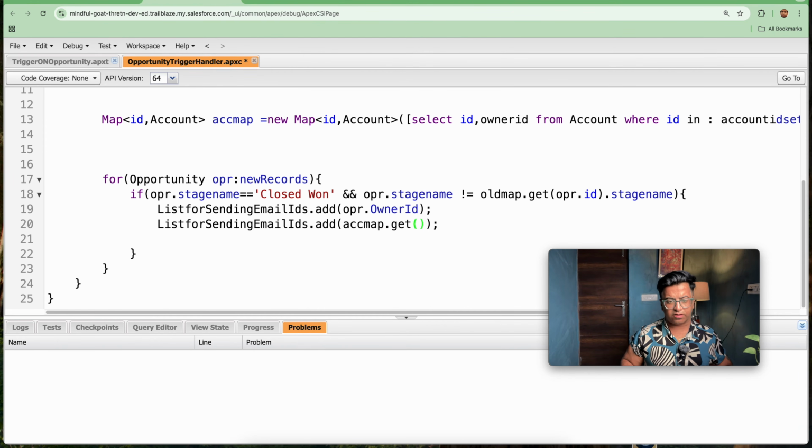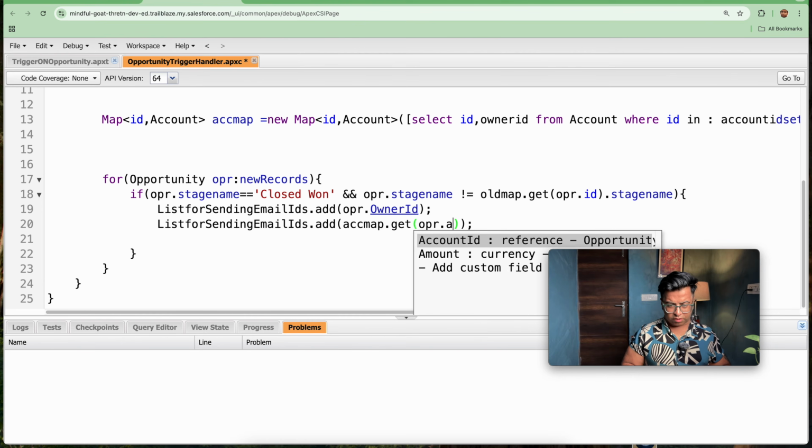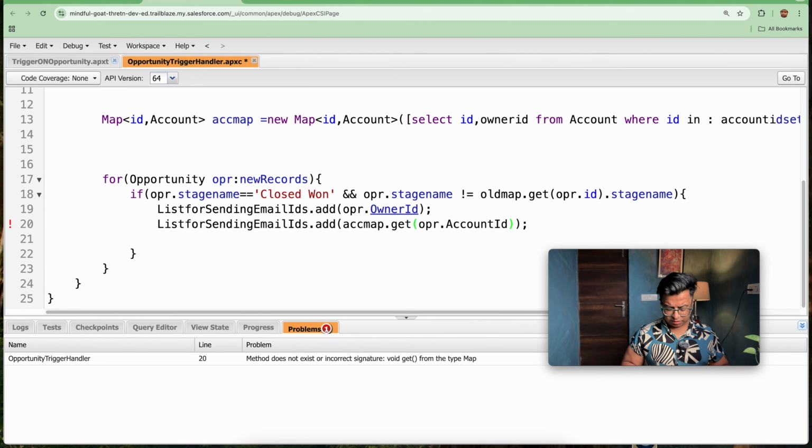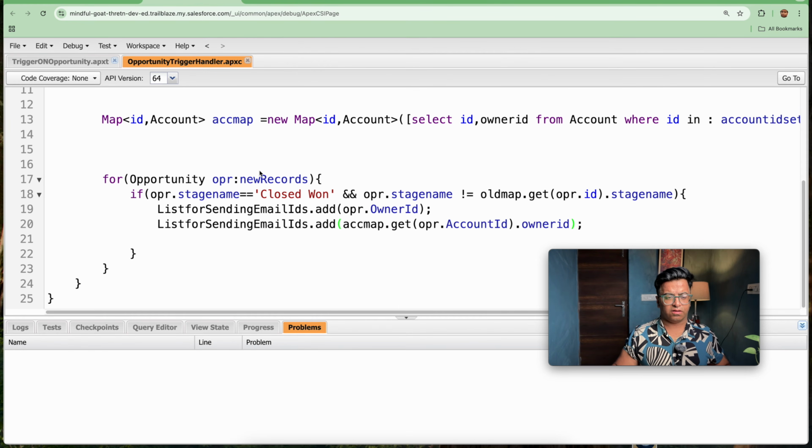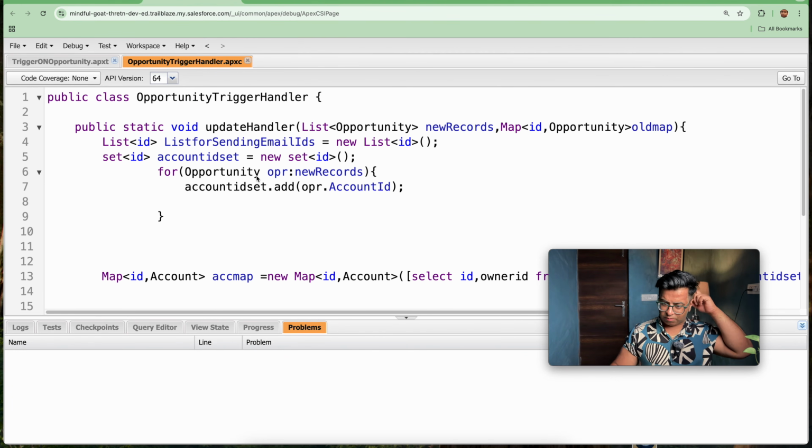What is the ID here? So the ID is my account ID. So OPR dot account ID, and I can pick it with dot owner ID. So directly I will be picking the owner ID here. So similarly, we will be doing this for the opportunity team members. So let's do one more thing.